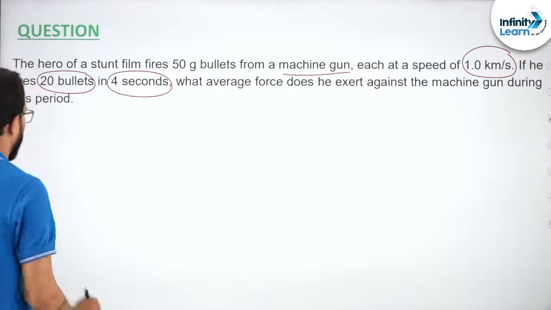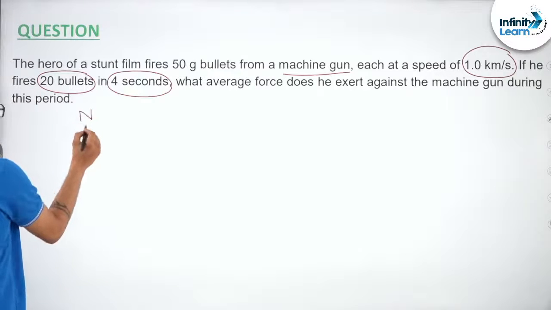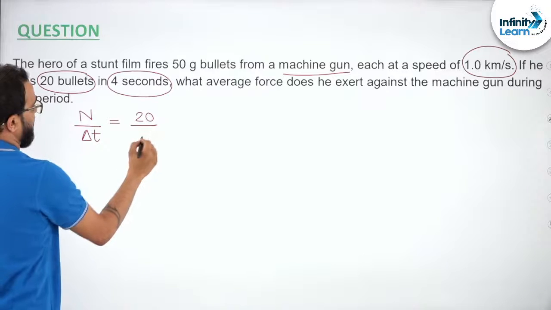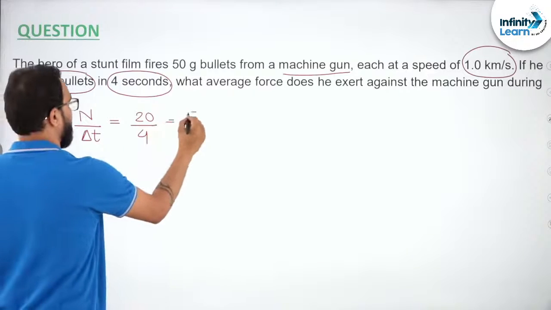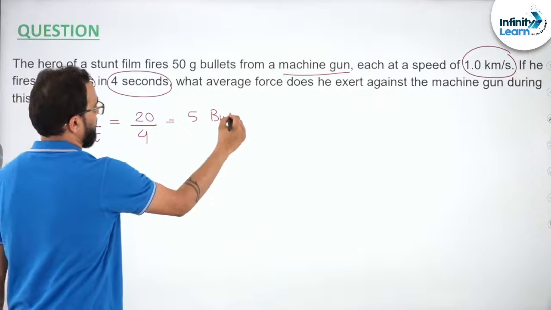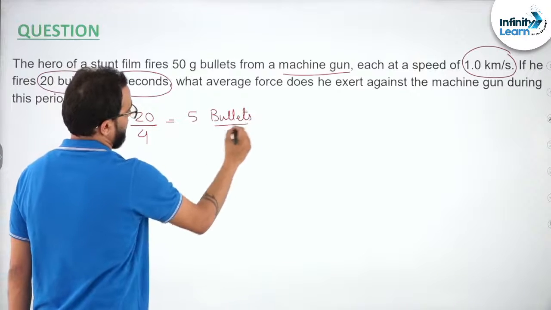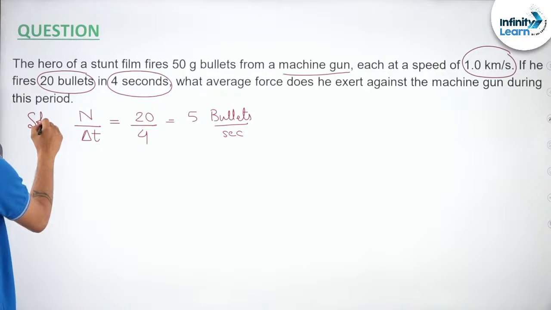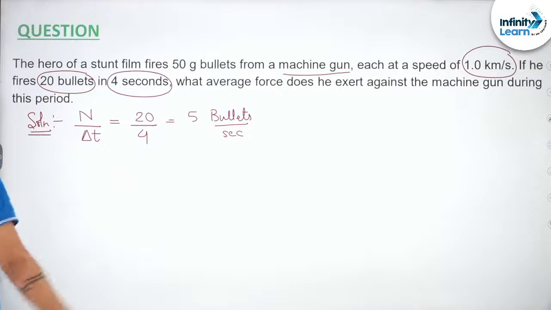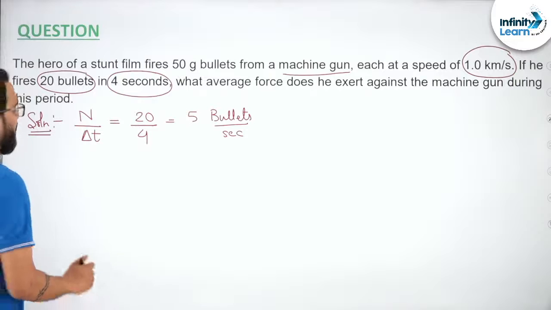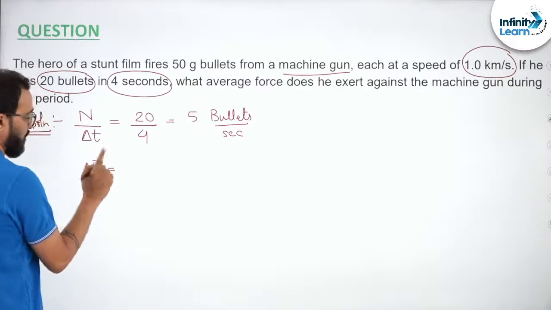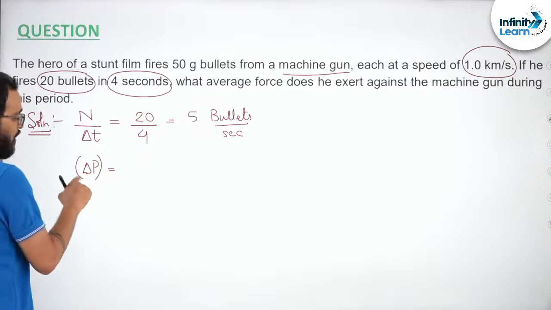Okay, first of all, what information do we have? We have the number of bullets fired in an interval. 20 bullets in 4 seconds. That means 5 bullets per second on an average is being fired. Do you understand? Now, what is the change in momentum of every bullet? You will say the change in momentum of a single bullet, of which I am speaking, right?